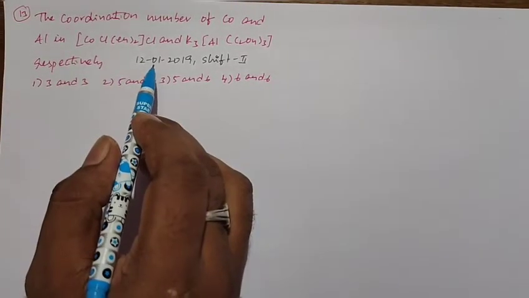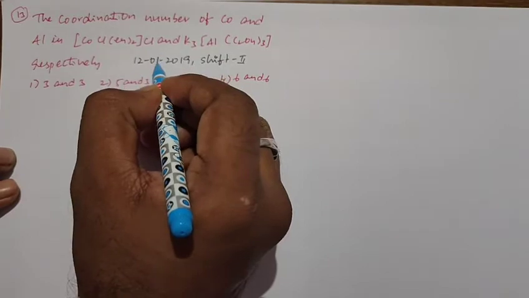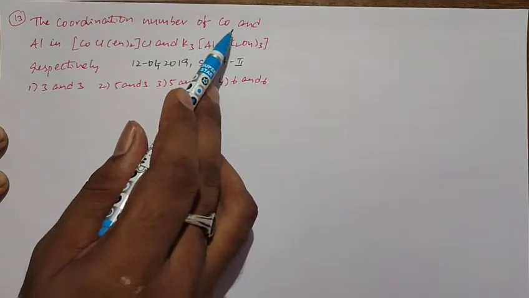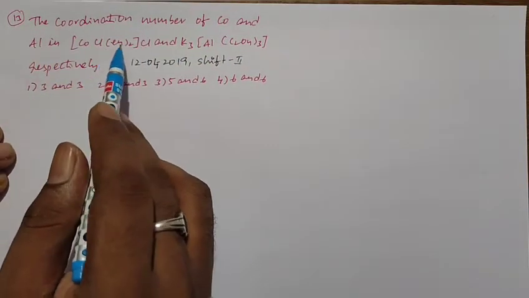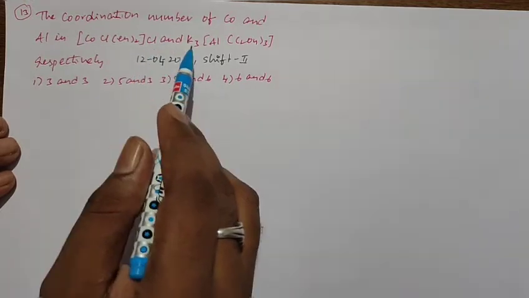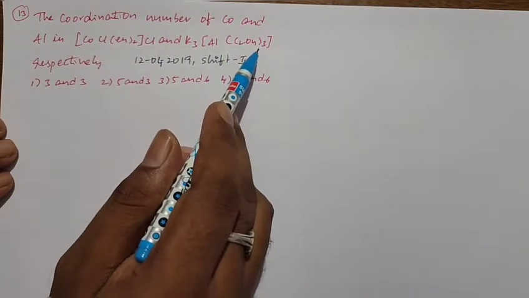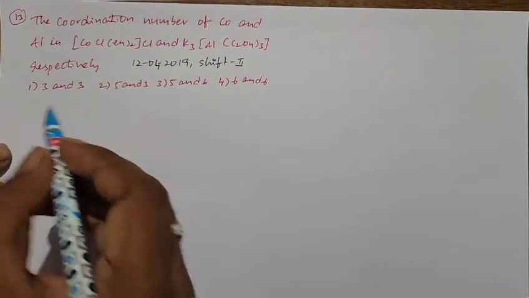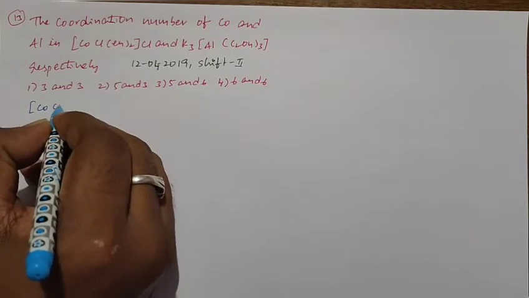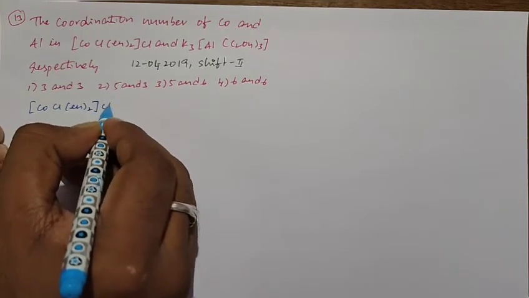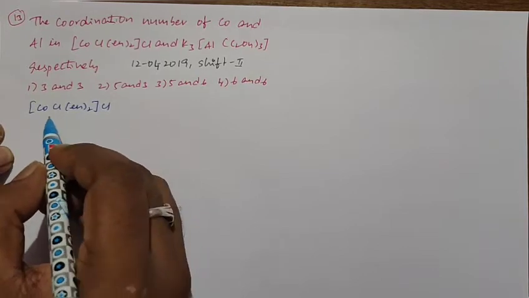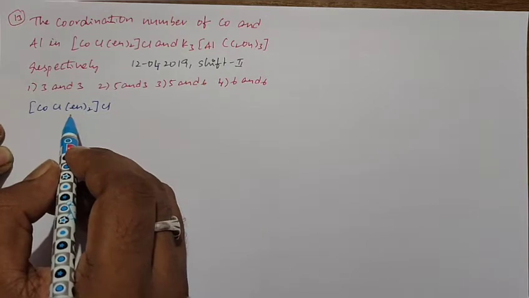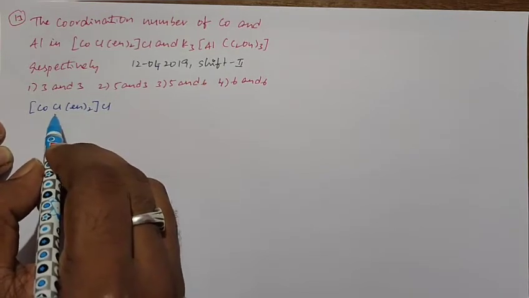Students, this is the next problem. This problem is given in the 12th April 2019 shift 2 paper. The coordination numbers of cobalt and aluminum in [Co(en)2Cl]Cl and K3[Al(C2O4)3] respectively. When you take the first compound, [Co(en)2Cl]Cl, the ligands are ethylene diamine and chlorine. Ethylene diamine is a bidentate ligand, so each en can form 2 coordination bonds. So 2 ens give 4 bonds, and chlorine is the fifth one.